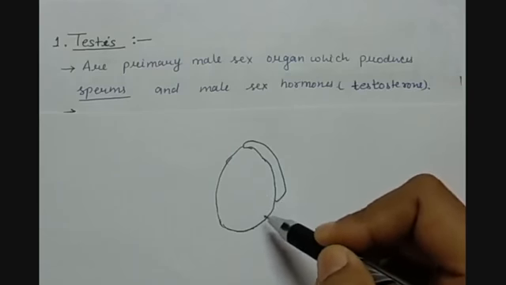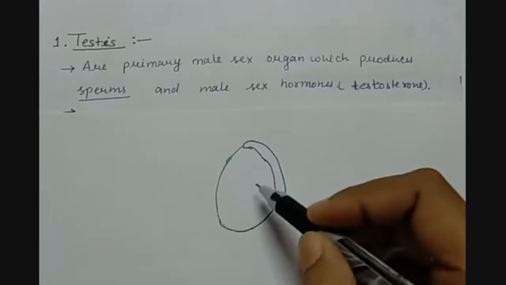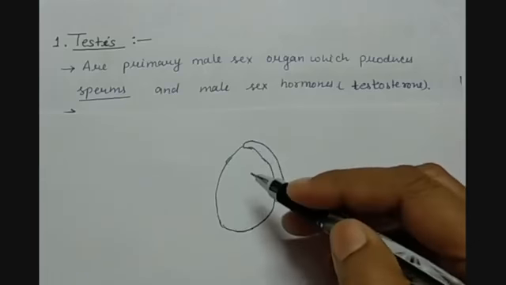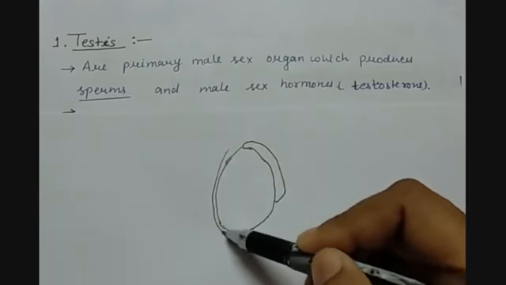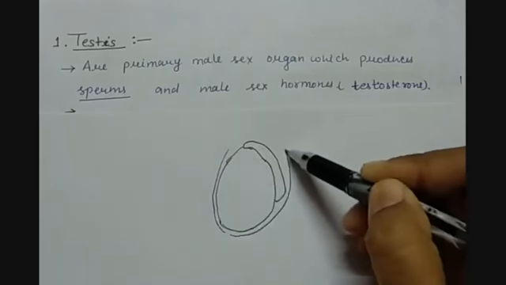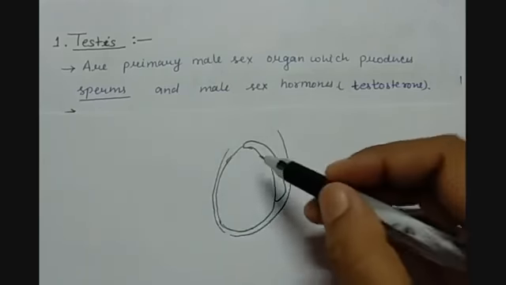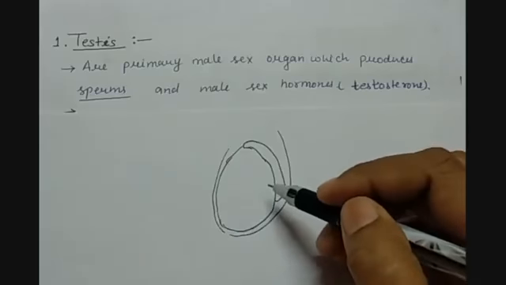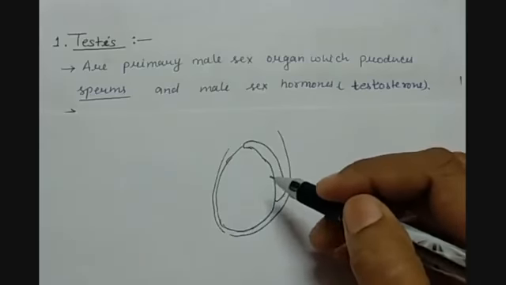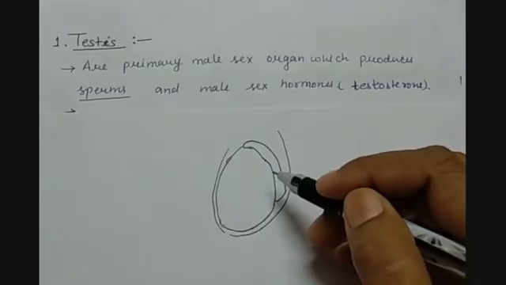So that's why the scrotum is present outside the male body. First we have the outer covering, which is called the scrotum. Then we have the testis, which does the function of producing the male sperm cells, and along with that it also produces the sex hormones.